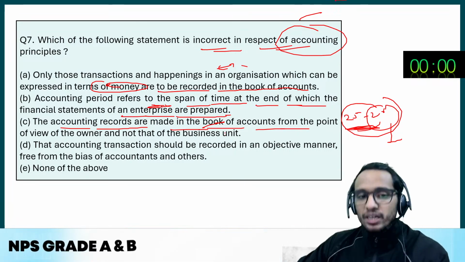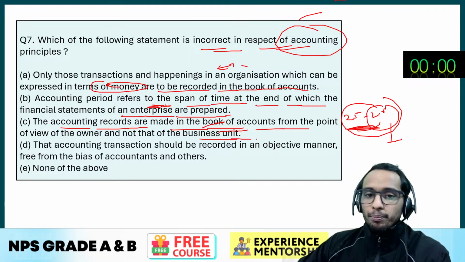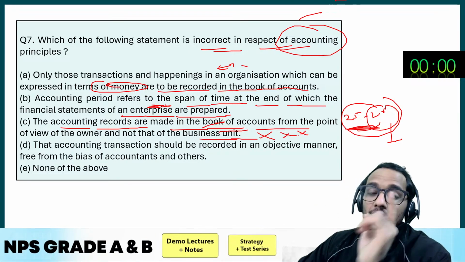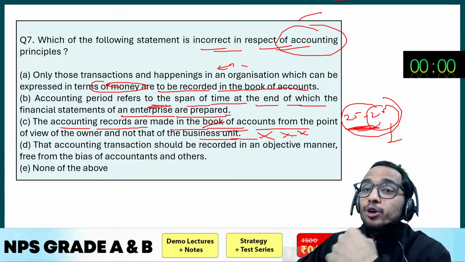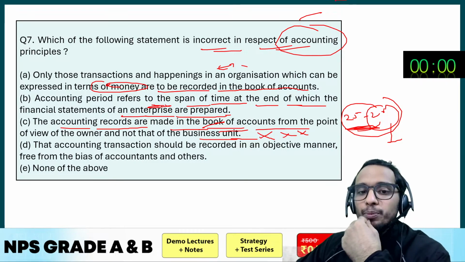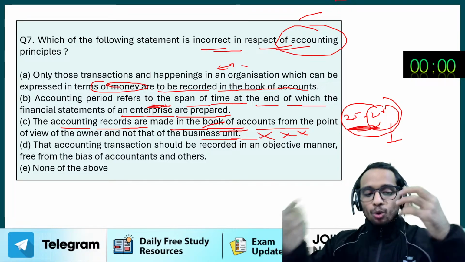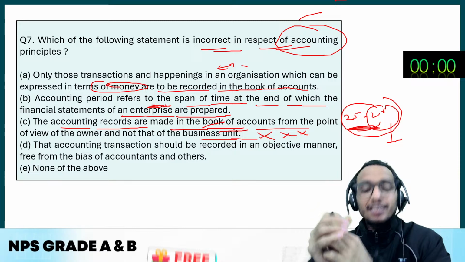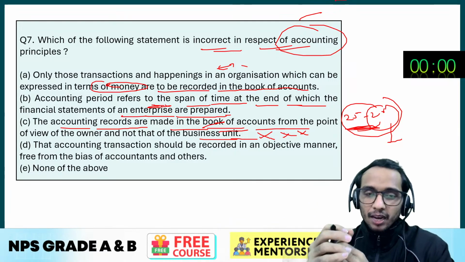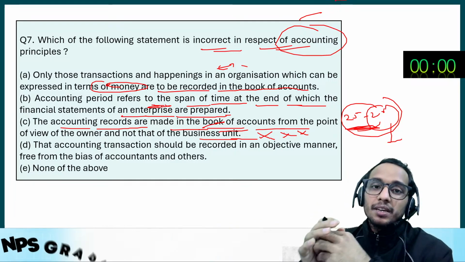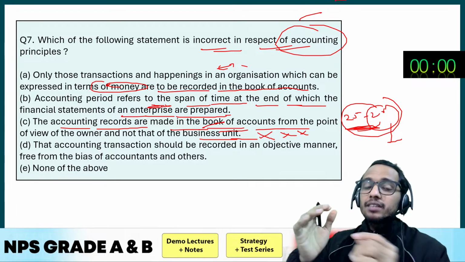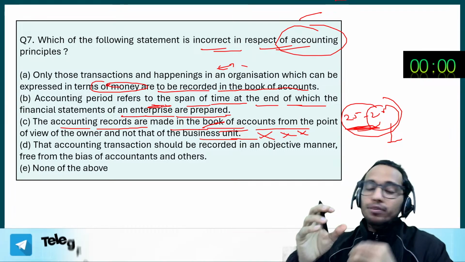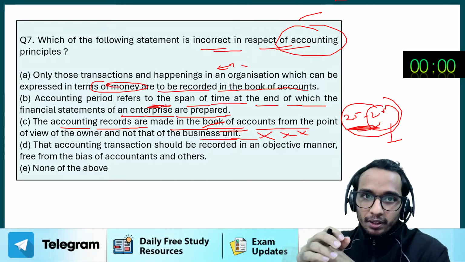C option, the accounting records are made in the books of accounts from the point of view of the owner and not that of the business unit. It is absolutely incorrect. Accounting you are going to do from the point of view of the business, not the point of view of the owner. Because when the owner is investing money in the business, the business is taking it as a liability. Are you getting the point? Business is treating it as a liability. That means you are doing the accounting from the point of view of the business, not from the point of view of the owner, right?